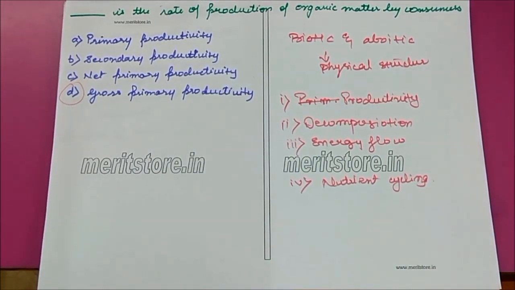Ecological pyramids are graphic representation of number, biomass and energy flow in an ecosystem. So the correct option is D, gross primary productivity.